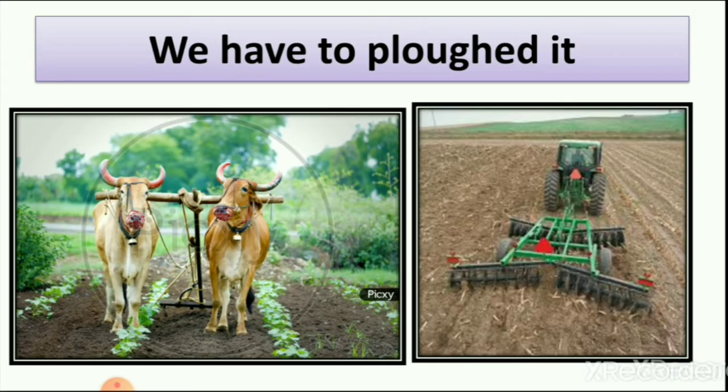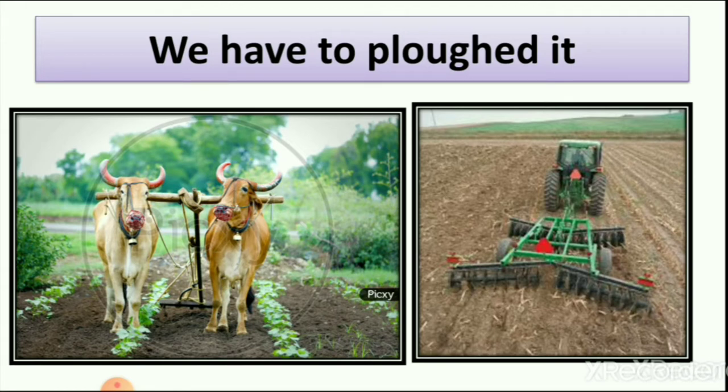Then we have to plough it. You can see here one machine joined with a tractor, and the farmer ploughs the land for wheat. And in the other picture you can see animals ploughing the land.